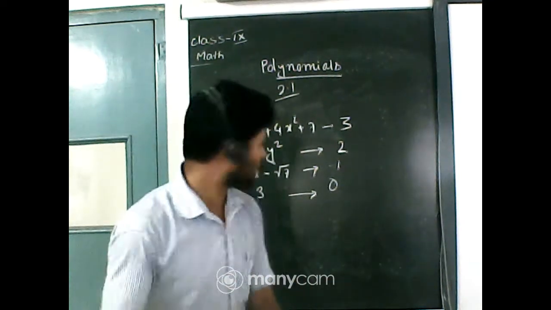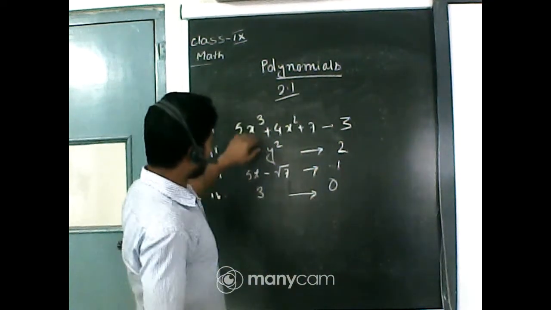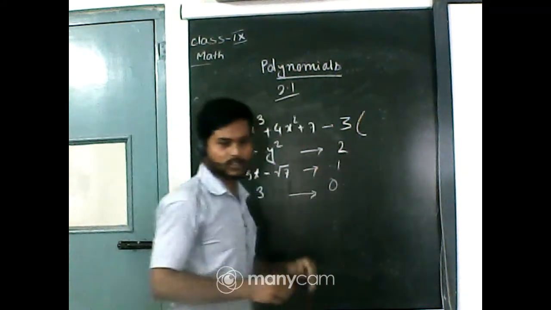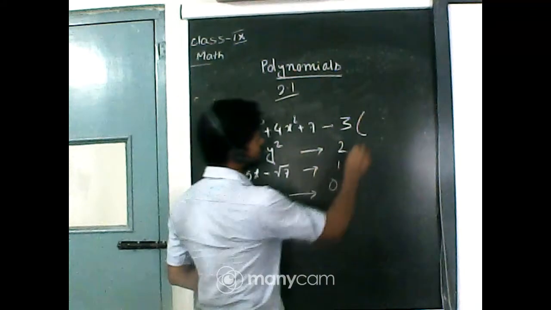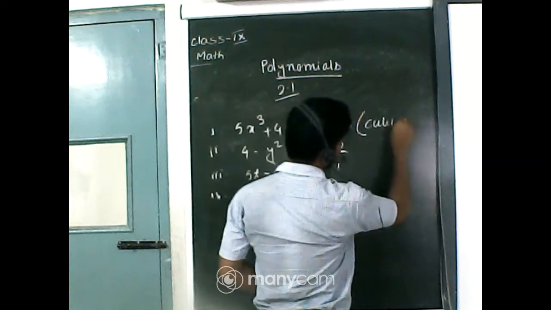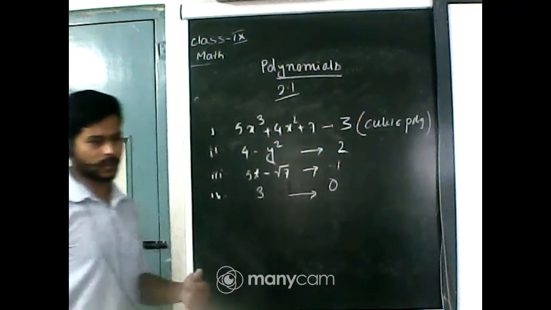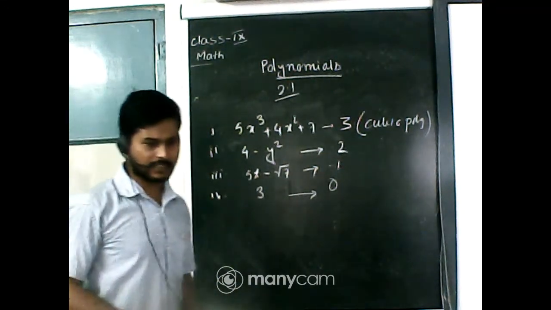If a polynomial has a degree 3, this type of polynomial is called a cubic polynomial. Cubic polynomial means polynomial with degree 3.